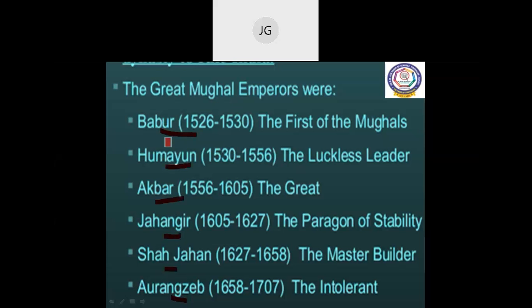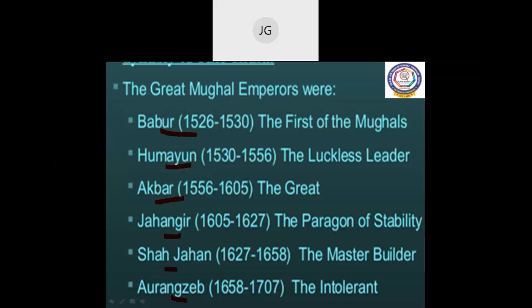Babur ruled from 1526 to 1530. He was the first Mughal king. And then Humayun, his son Humayun, from 1530 to 1556. And then Humayun's son Akbar, from 1556 to 1605, Akbar the Great. And then Akbar's son Jahangir.